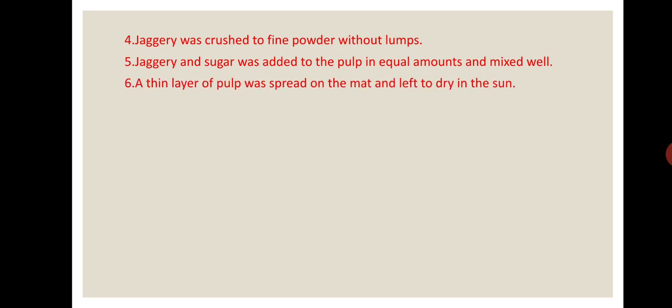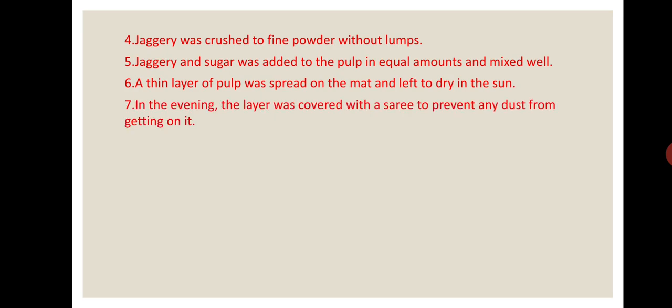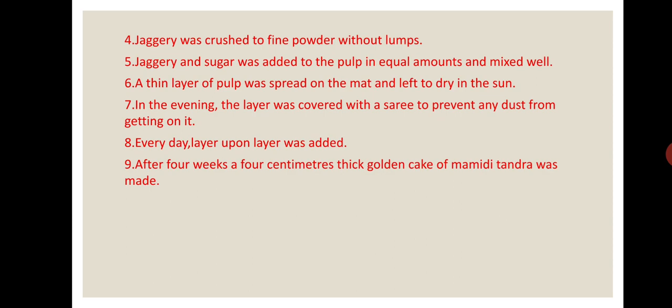6. A thin layer of pulp was spread on the mat and left to dry in the sun. 7. In the evening, the layer was covered with a sari to prevent any dust from getting on it. 8. Every day, layer upon layer was added. 9. After 4 weeks, a 4 centimeters thick golden cake of Mamidi Tandra was made. So, if a question comes that write the steps of making Mamidi Tandra, you have to write these 9 steps.